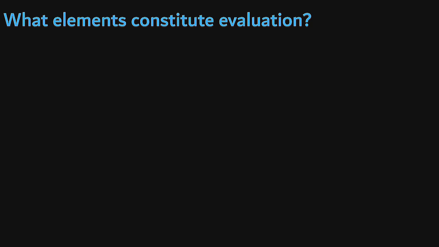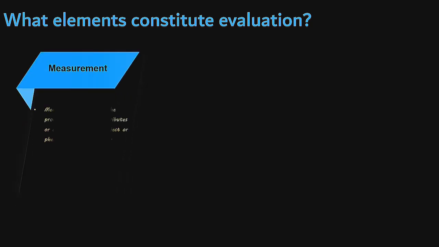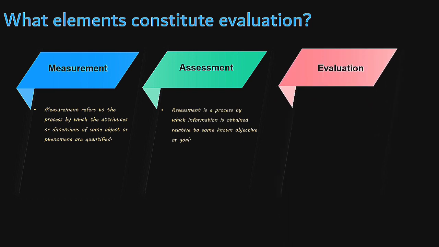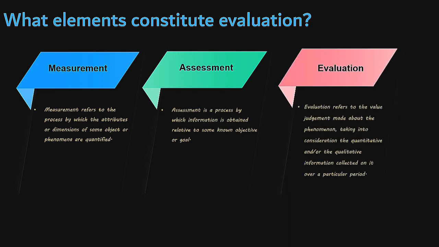On the basis of analyzing the measurement results and assessment results, we give a value judgment about the child's learning process, and this whole process is termed as evaluation. So, the two elements of evaluation are measurement and assessment. Plus, on the basis of that, value judgment is made.